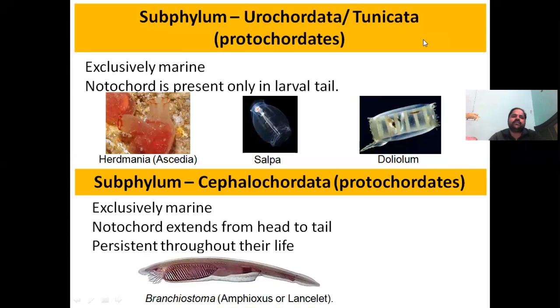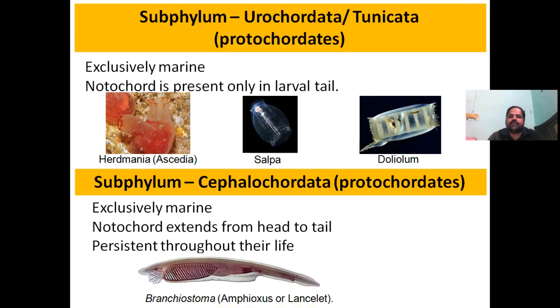So in these slides, we will discuss each and every subphylum one by one. First we will discuss the Urochordata, and it is also called Tunicata. As I told in my previous slide, subphylum Urochordata and Cephalochordata come under protochordates.